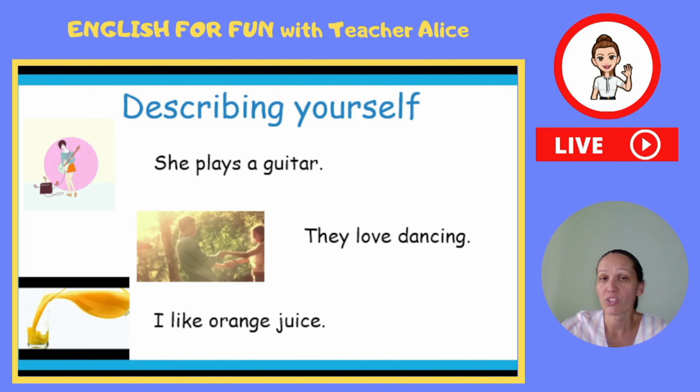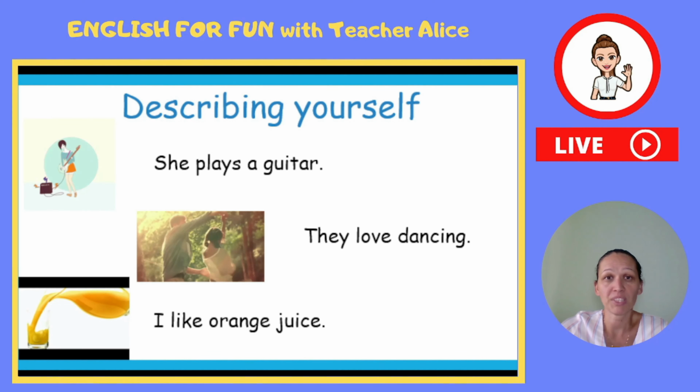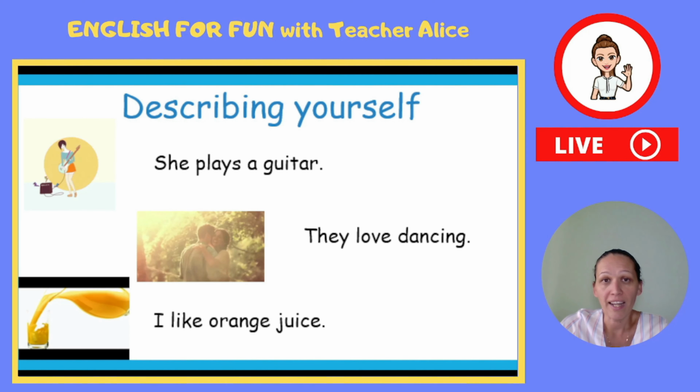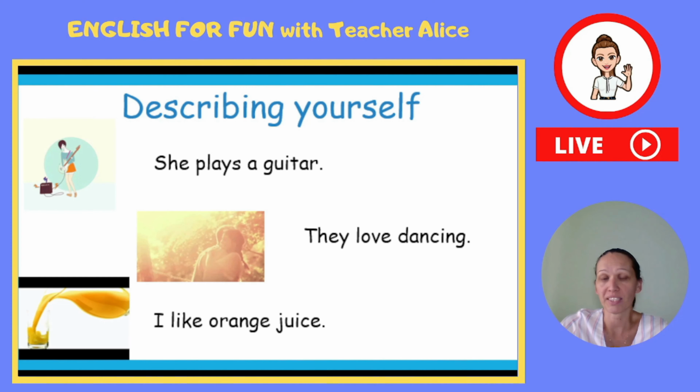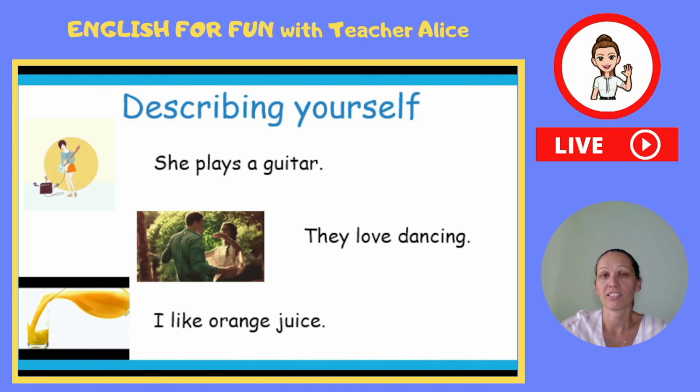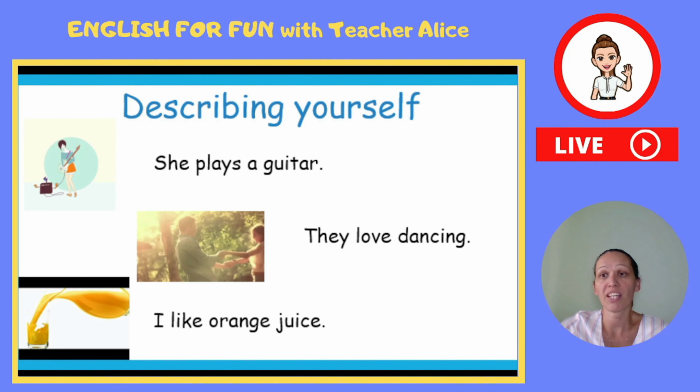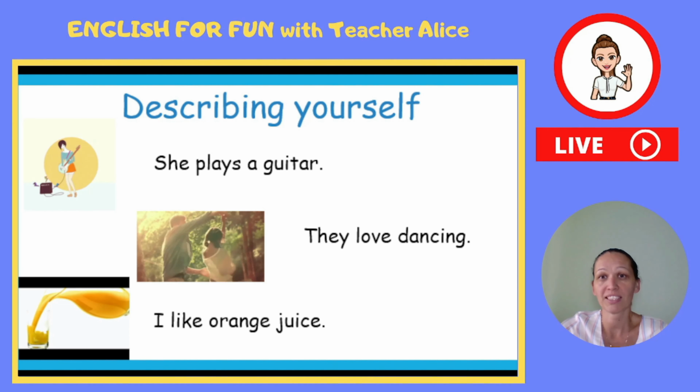I like orange juice. Obviously, this is something that happens always. I always like orange juice. It's not like one day I like it, the second day I don't like it. I always like orange juice. So this is something that we're describing ourselves using present simple.